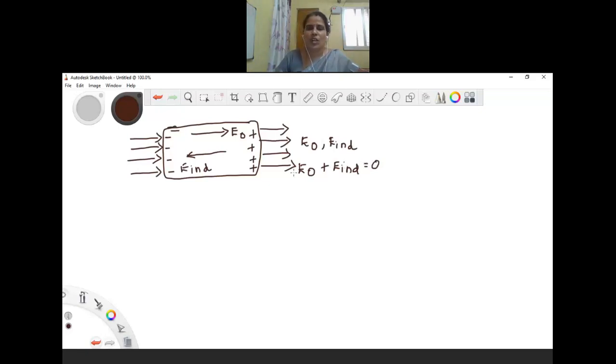Now let us see what will happen when we place a dielectric in an external electric field. So we are going to place the dielectric in an external electric field. Let us assume this is the dielectric, and here this is the direction of the original electric field.